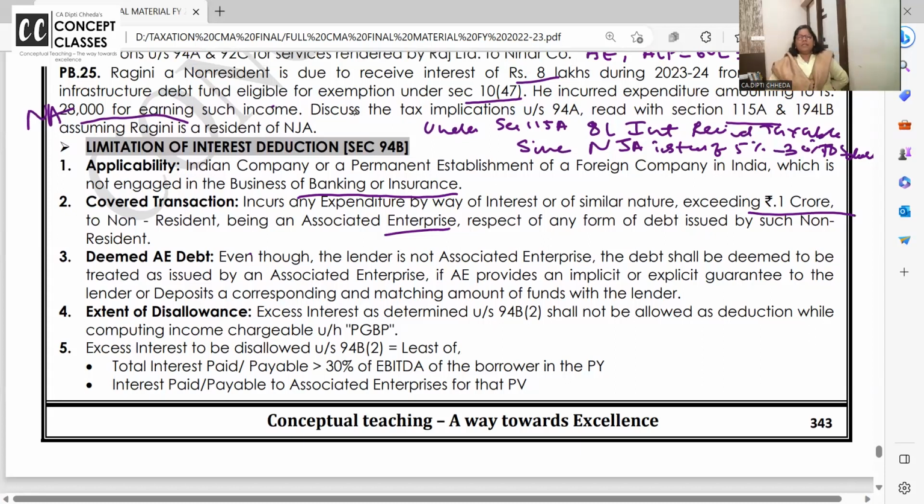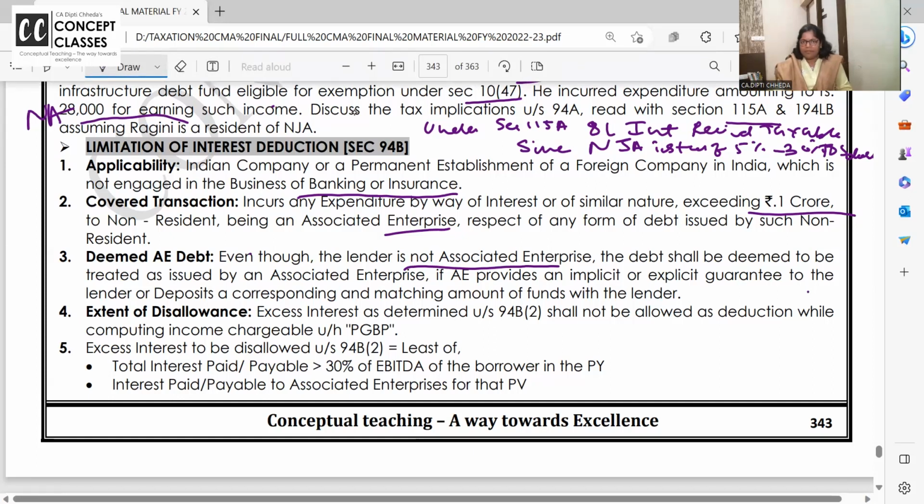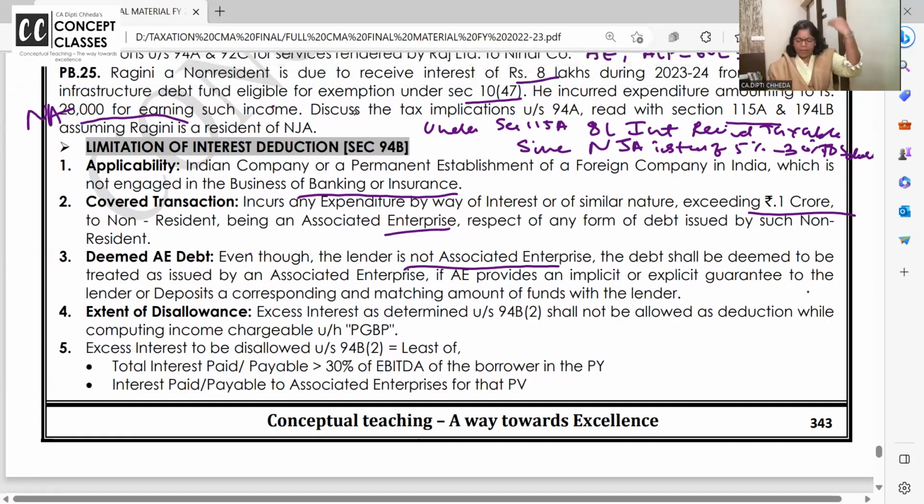Maximum 30% of EBITDA. What is EBITDA? Earning before interest, depreciation and all. But here should we check whether they are associate enterprise or not? No. Even though the lender is not an associate, the debt shall be deemed as associate enterprise, if associate enterprise has given a guarantee. तो भी हमने कोई हमारे फॉरेन कंपनी को लोन नहीं दिया है.